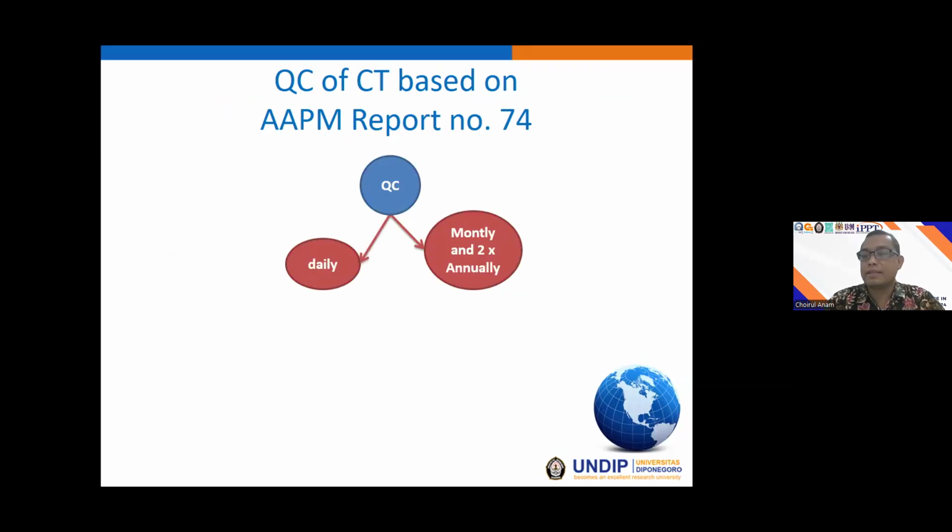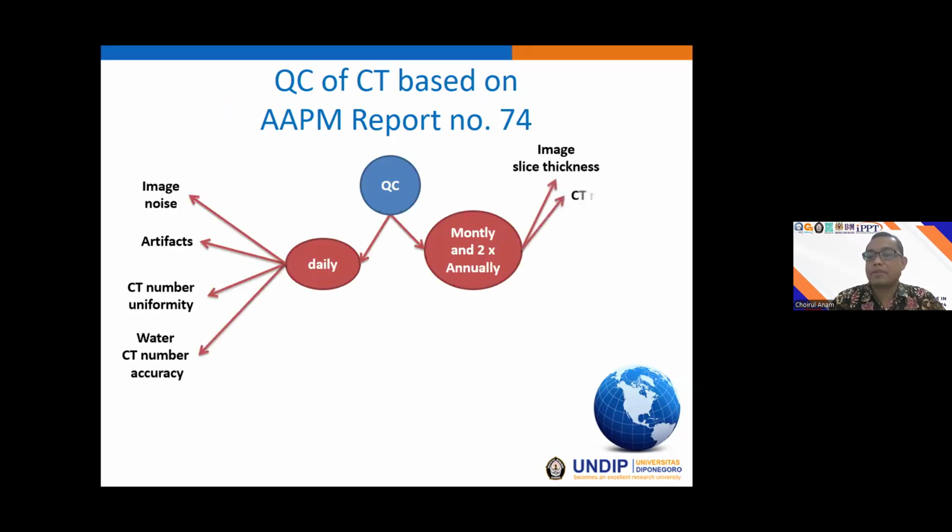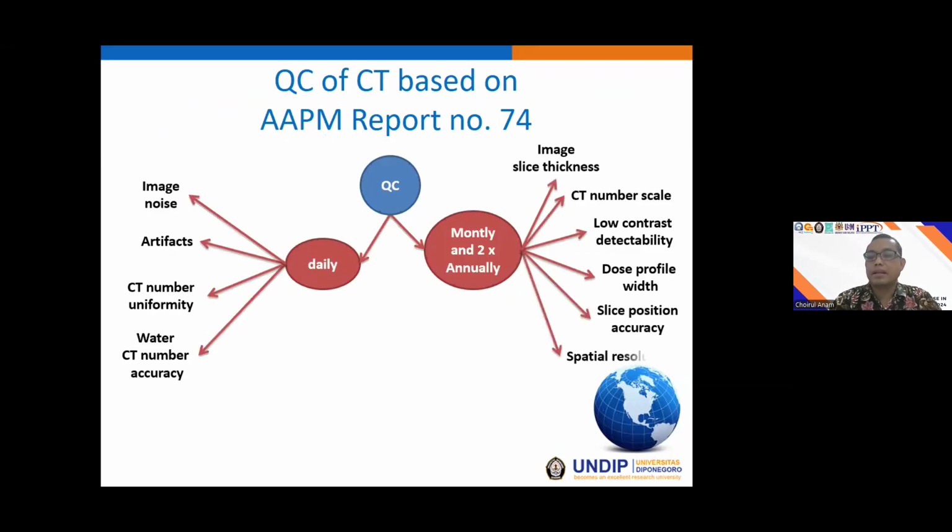And this is based on the AAPM report 74. There are many parameters that should be measured for our scanner, both for the image quality and also for the dosimetry.